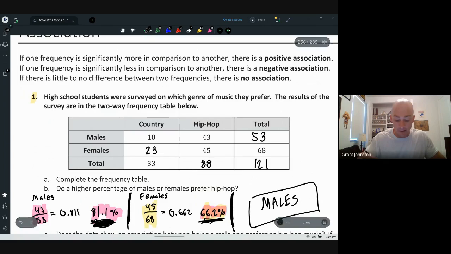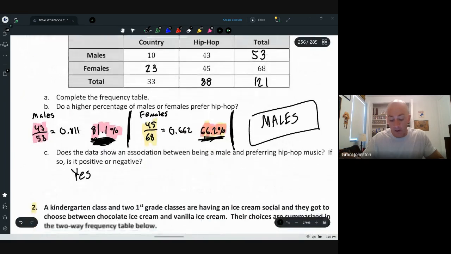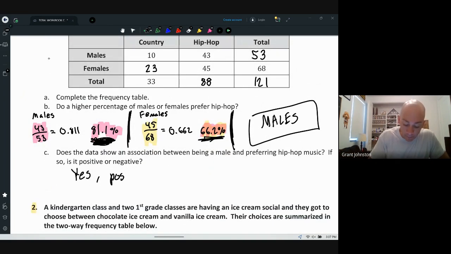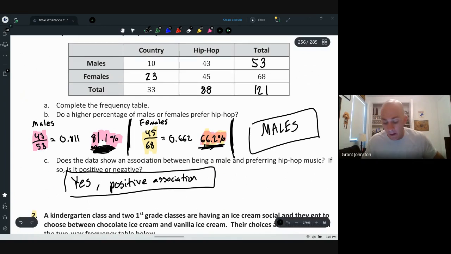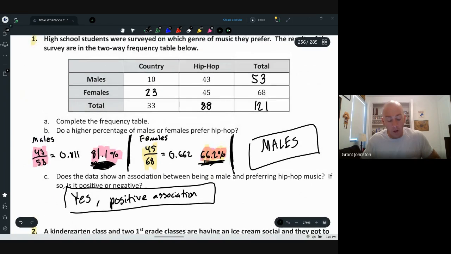And since the males is significantly more in comparison, I'm going to say this is positive. Let me write it first. Because the males is significantly more, I would say this is a positive association.